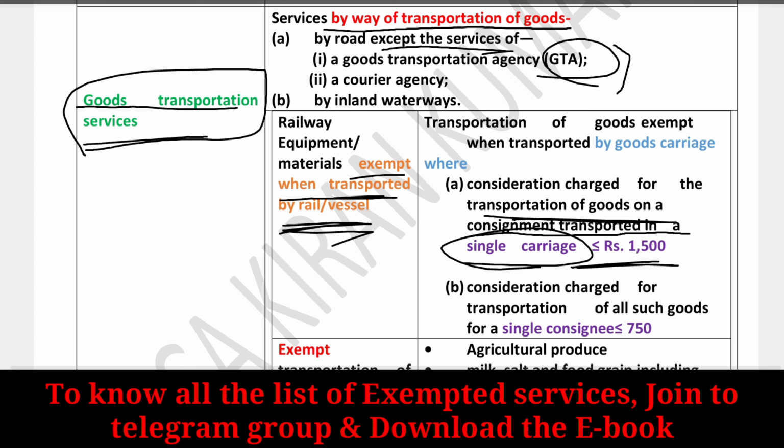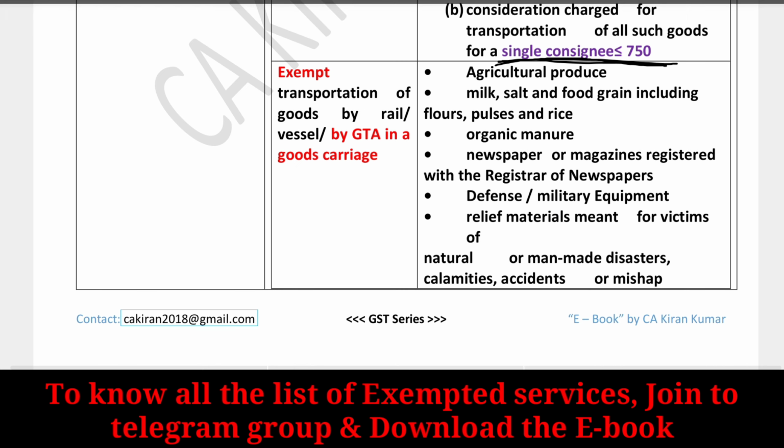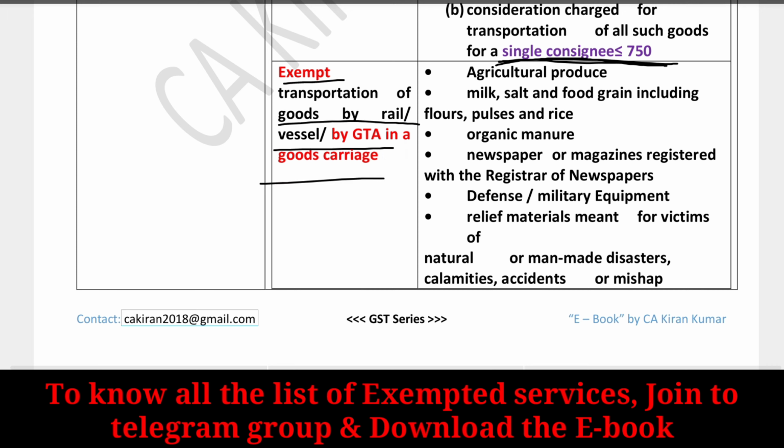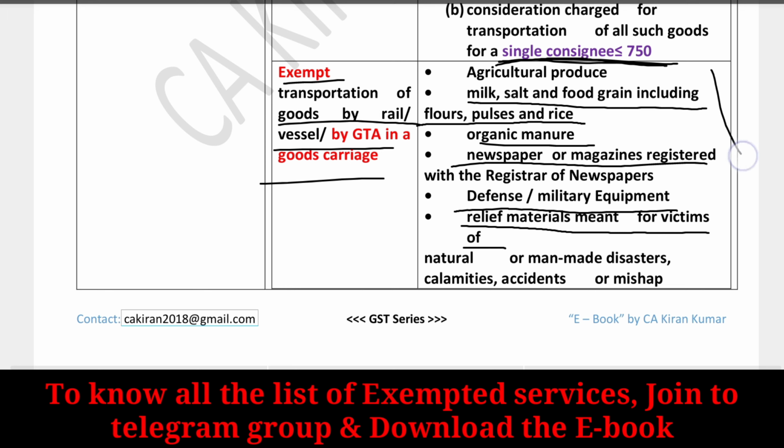More than this, that is more than 1500, it is completely taxable, and in case of a single consignee, more than 750 is taxable. Up to these limits were exempted. Suppose the GTA is transporting exempt goods, then also it is completely exempted. As we have already discussed, agricultural products, milk, pulses, rice, organic manure, newspapers and magazines, defense and military equipment, and relief material meant for victims were completely exempted. Transportation of these products by GTA is also completely exempted.